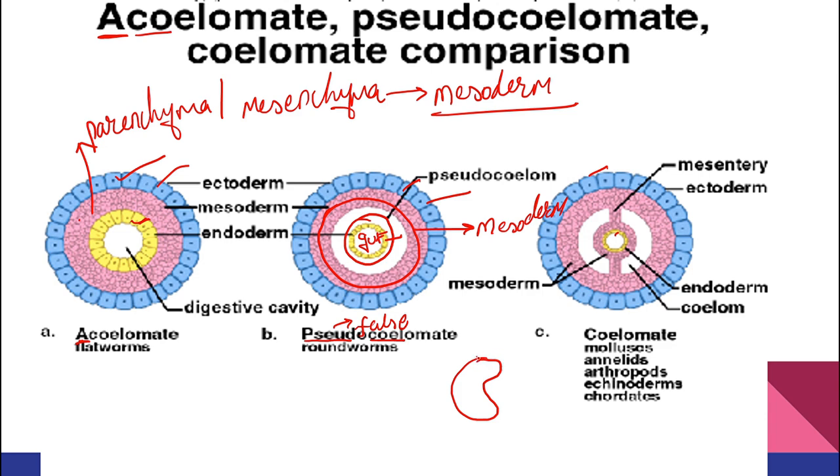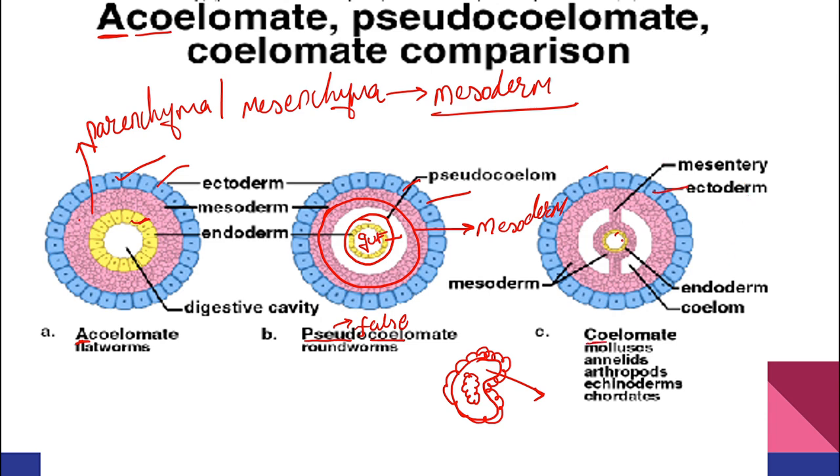For a coelom, if this is supposed to be called coelom, then the body cavity is supposed to be surrounded all over by mesoderm, right? So here at one side mesoderm is surrounding, but what about the other side? Mesoderm is absent. So we felt like, okay, it is a coelom, but later on we understood that no, it is not. The body cavity is not lined on both sides by mesoderm. That's why we call it as pseudocoelom.